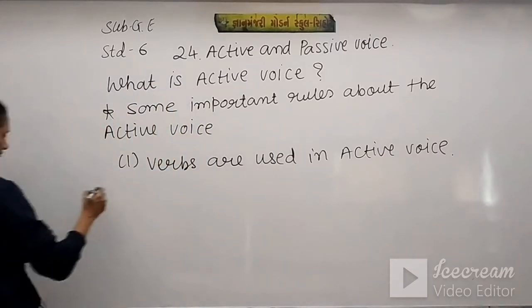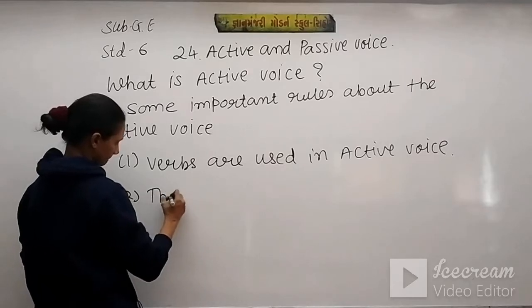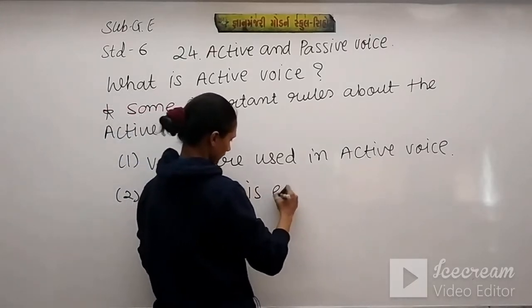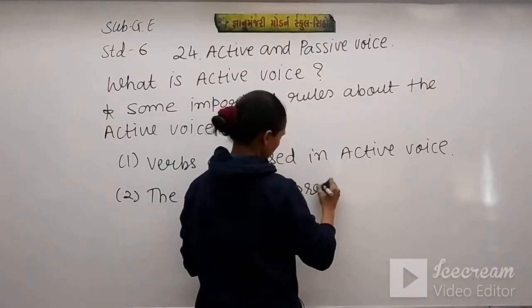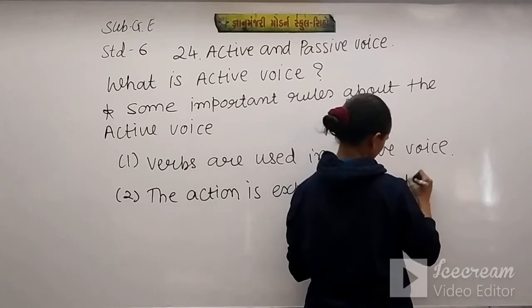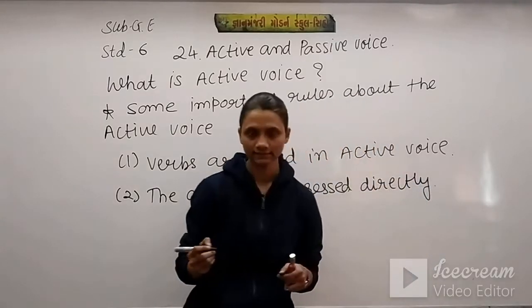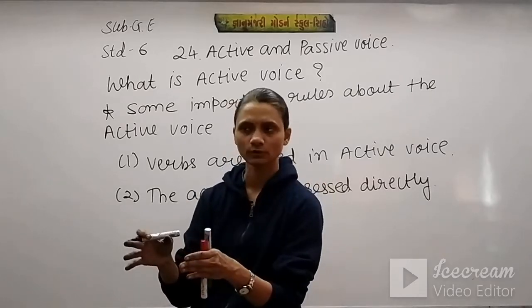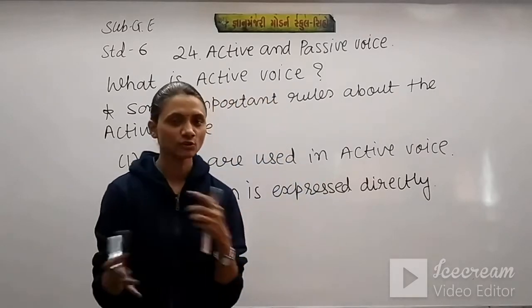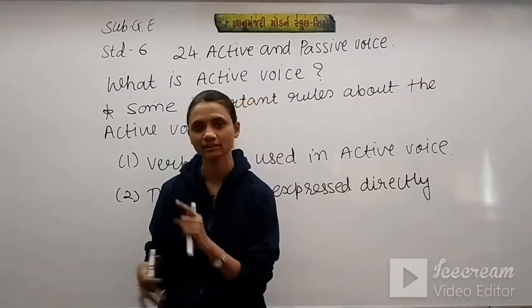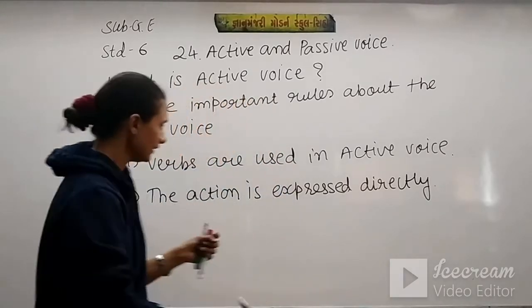Second, the action is expressed directly. So in active voice, action is directly expressed, means there is no kind of conjunction, and the action which is done by this and that is not mentioned in active voice.